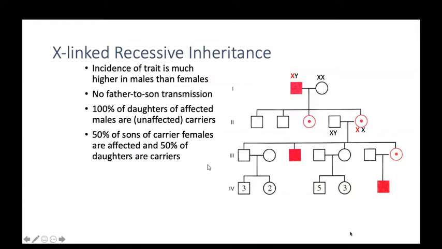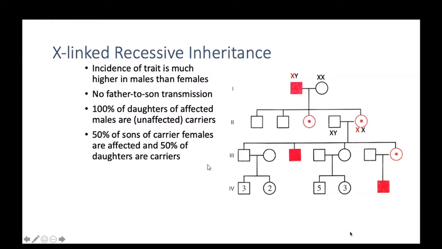Because males have only a single X chromosome, and a mutant X chromosome is easily expressed. There is no other X chromosome to suppress it. If the gene comes from the mother to the male child, the other is the Y chromosome, and the disease is present on the X chromosome. That's why it is expressed.